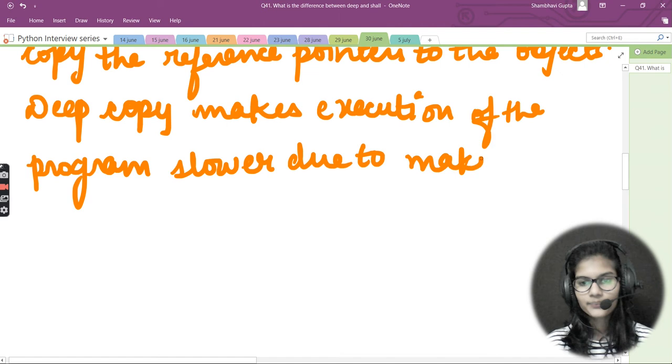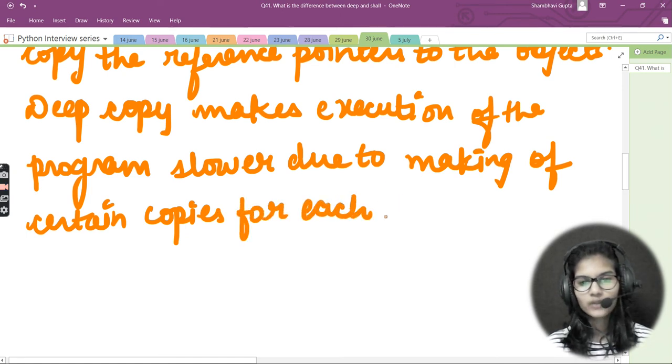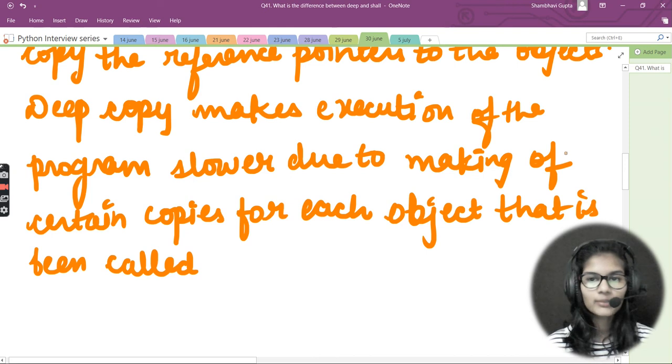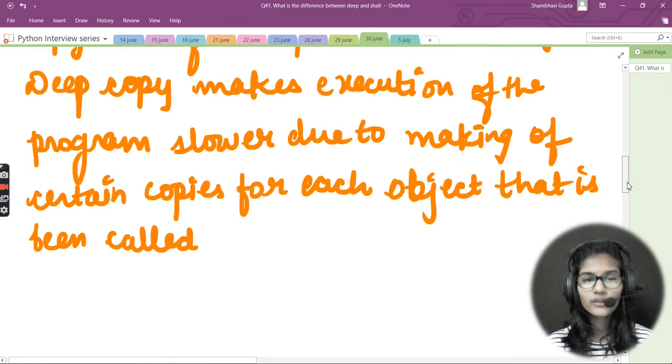Due to making certain copies for each object that is being called.